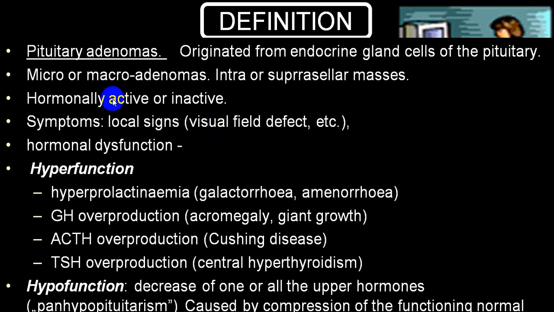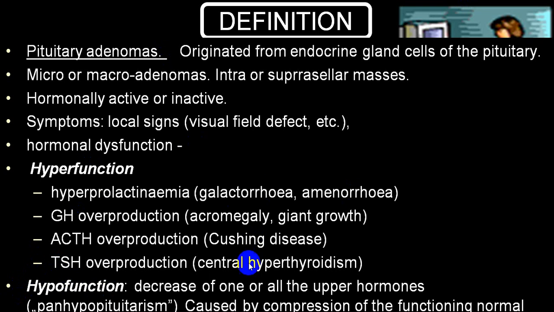And if it is active, it will produce hormones and cause hyperfunction, depending upon the hormone: hyperprolactinemia producing galactorrhea and amenorrhea, growth hormone overproduction causing acromegaly or gigantism, ACTH overproduction causing Cushing's disease, and TSH overproduction causing what we call central or secondary hyperthyroidism, and hypofunction.